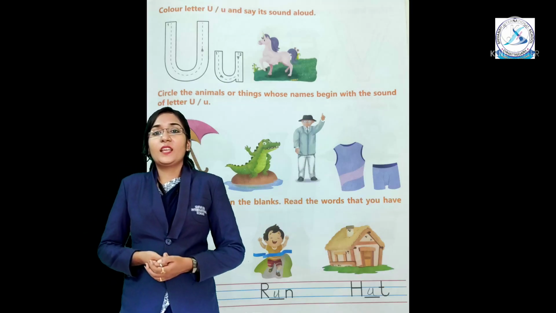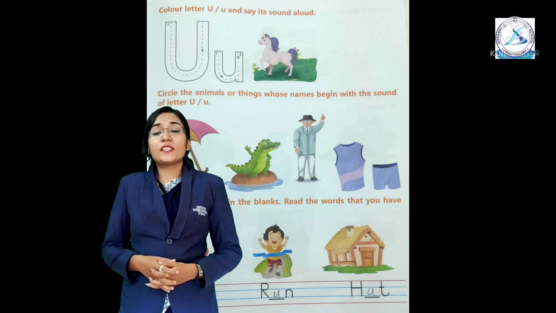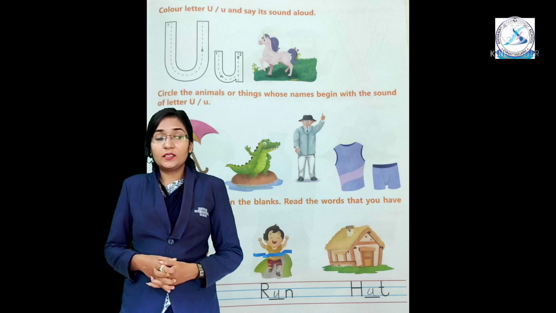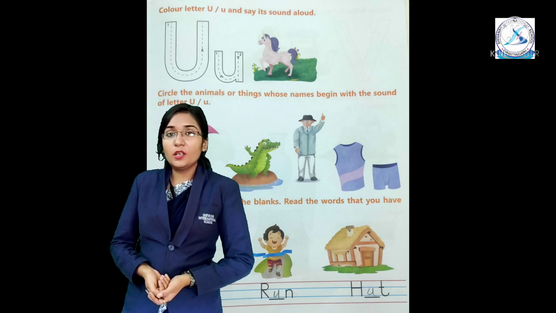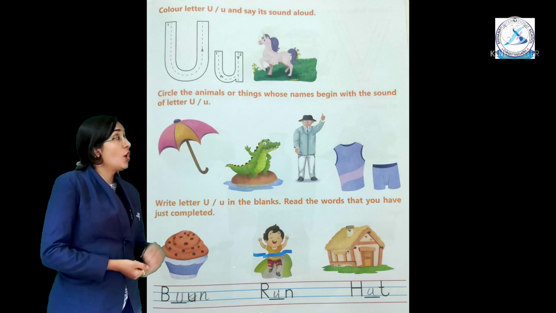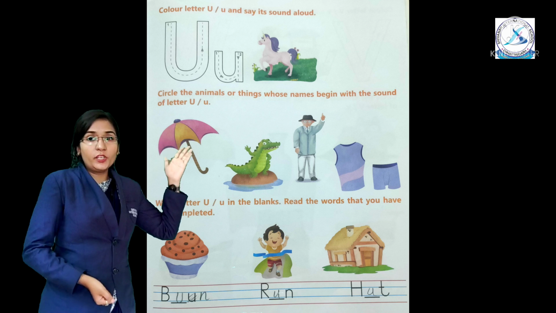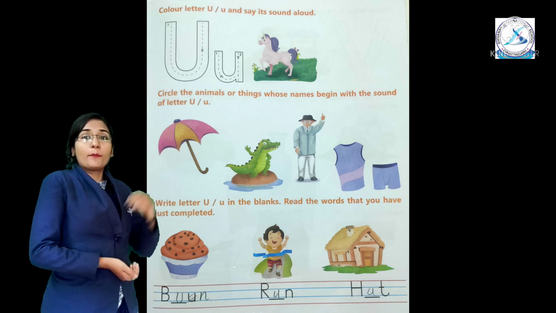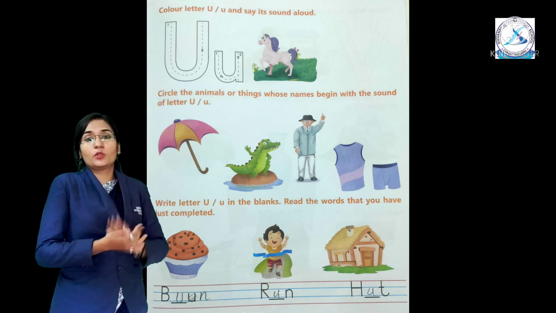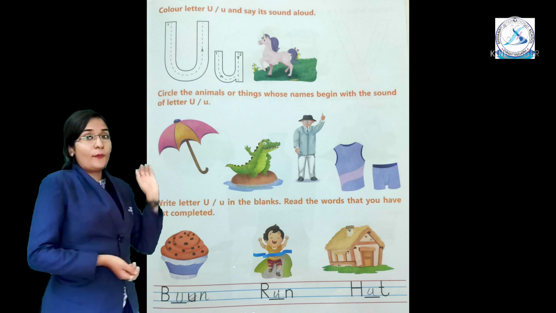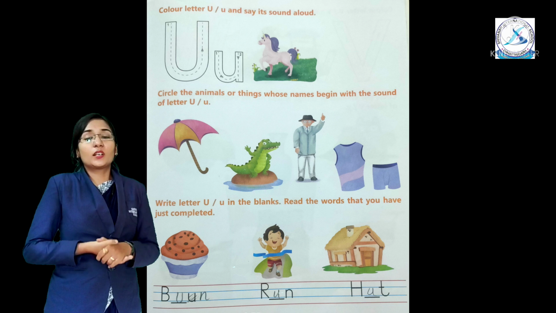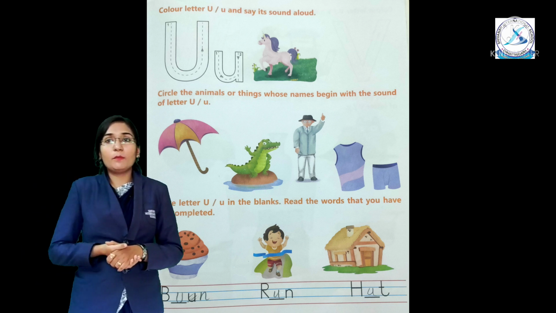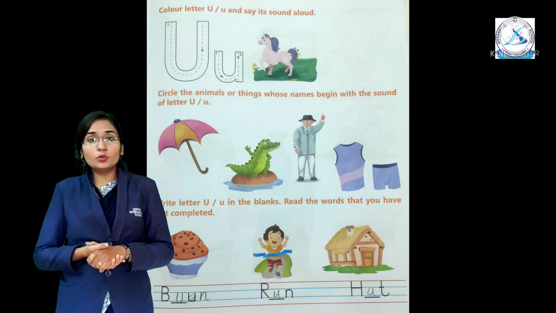Page number 33. See, what is it on page number 33? The letter U. U for unicorn. Capital U and small u. Trace it with the help of pencil. Color in the letter U. Then circle the animals or things whose name begin with the sound of letter U.